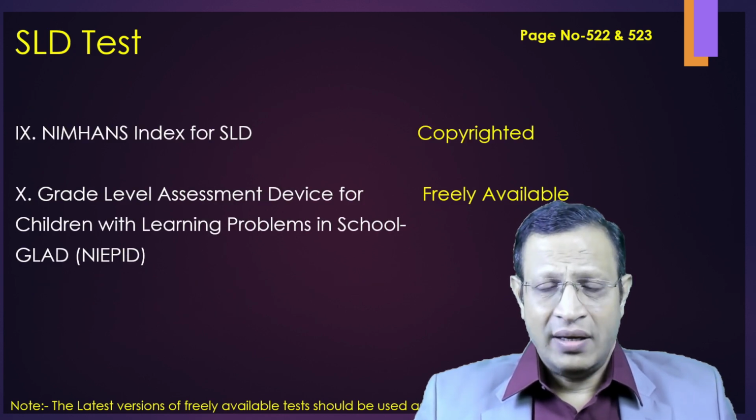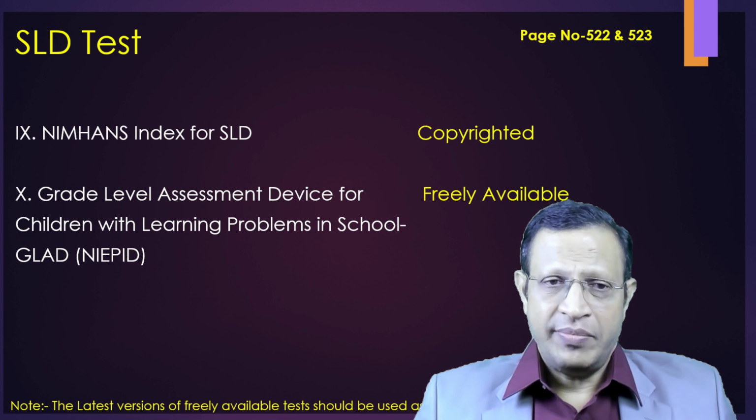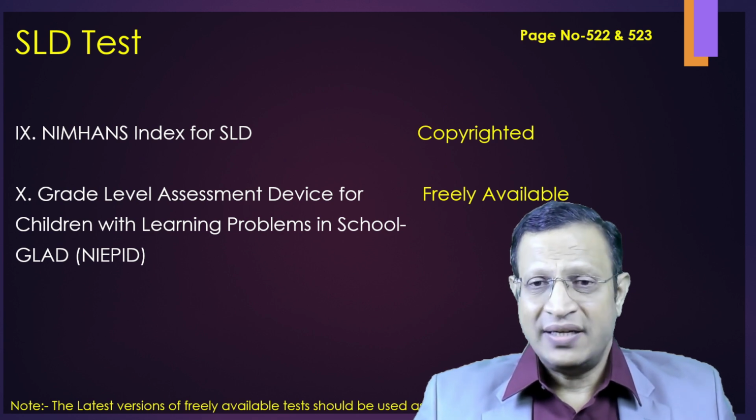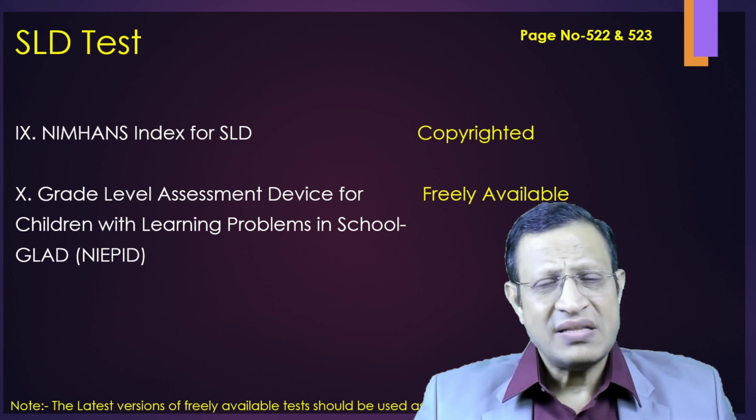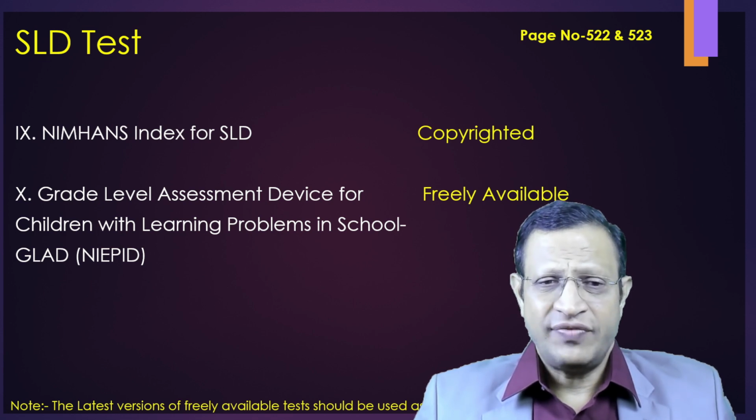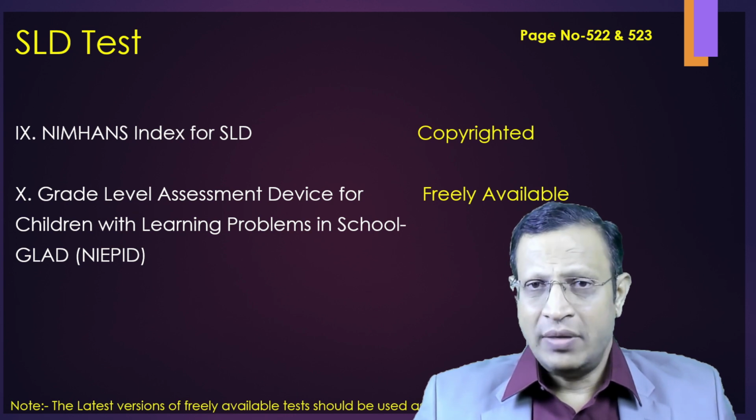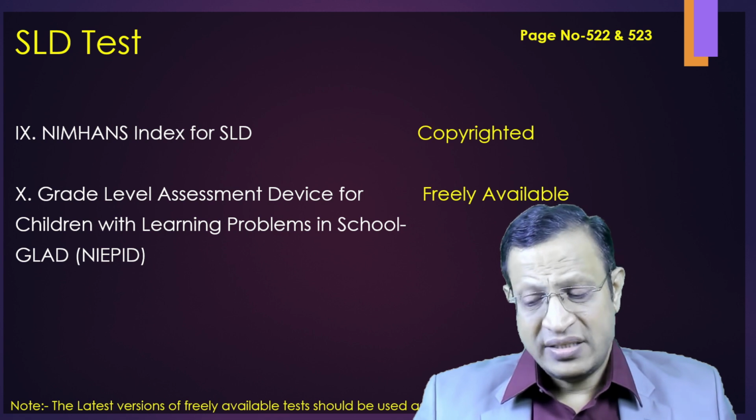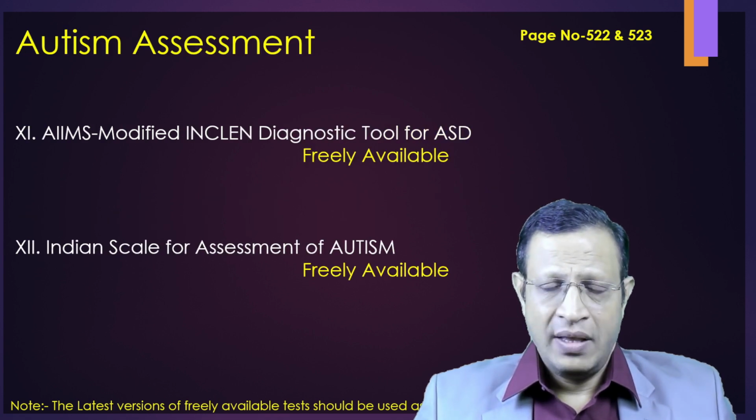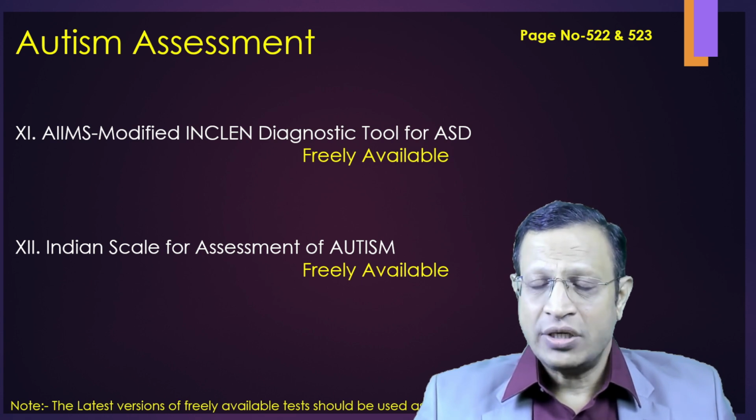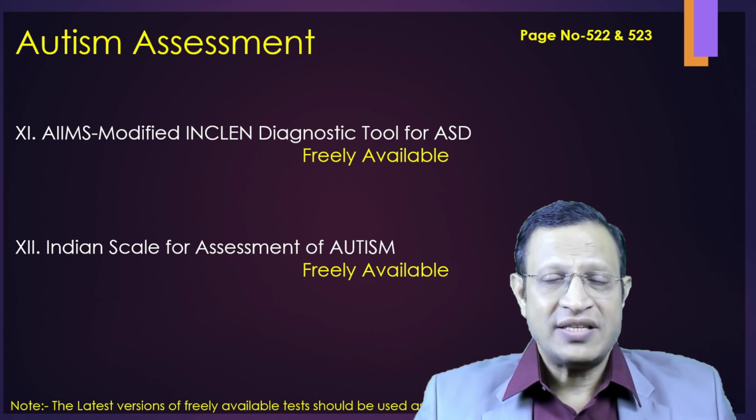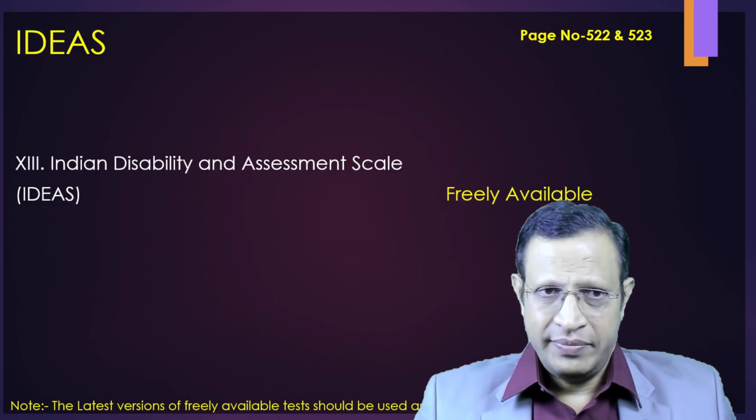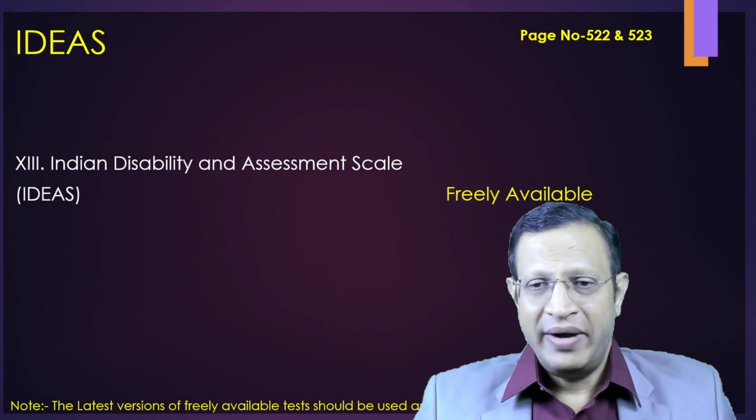With regard to SLD, two important tools have been named. One is Nimhans Index for SLD, which is copyrighted. The second one is Grade Level Assessment Device for Children with Learning Problems in School. It is called GLAD, which is freely available, but unfortunately, the assessment of SLD is only up to the 4th standard. Similarly, with regard to autism, they have mentioned the INCLEN Diagnostic Tool for ASD and the Indian Scale for Assessment of Autism, which are freely available. And finally, IDEAS for mental illness.